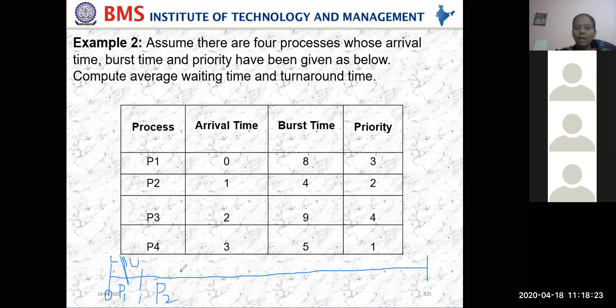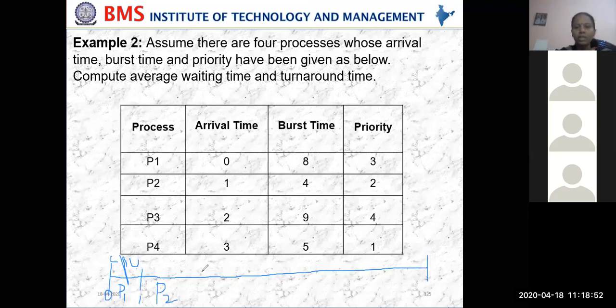At 2 milliseconds, P3 is arriving. What is the priority for P2 and P3? P2 is having high priority. So we are not preempting P2, because P2 has higher priority than P3. So P2 will be continuing.